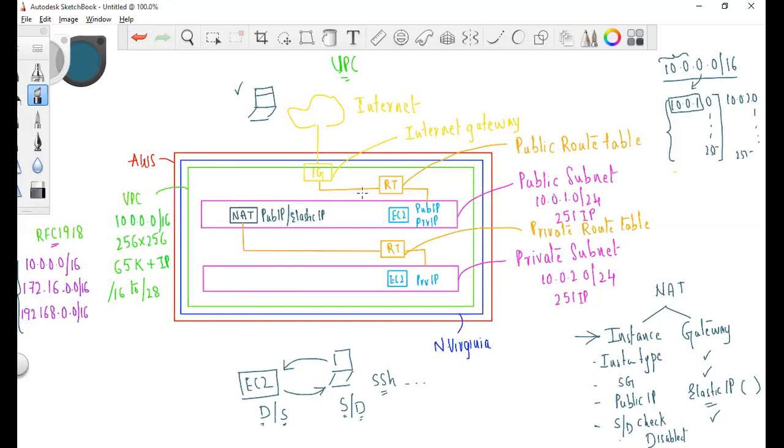In security group, you will be defining. So if you have an EC2, security group is like a firewall. If someone is trying to access this EC2 instance, the security group will evaluate whether this machine can hit it or not. Okay. So if you just keep it as anywhere as source, anyone can access it. But if this machine is trying to access with some particular protocol, you have enabled SSH, but you're trying from HTTP, it will not allow. So security group is like a firewall for your EC2 instance. But subnet is a logical partitioning of your network where you can have EC2 instances.